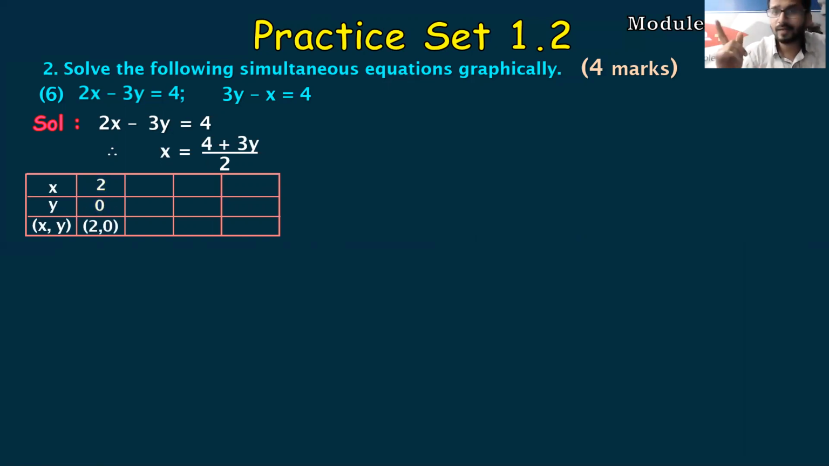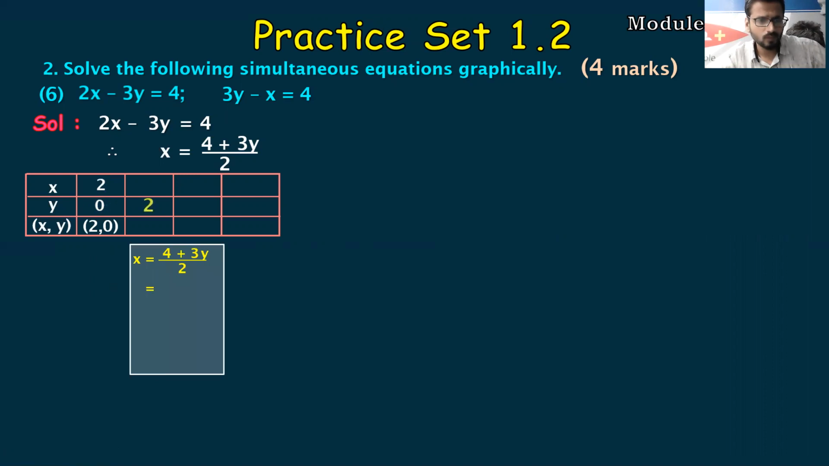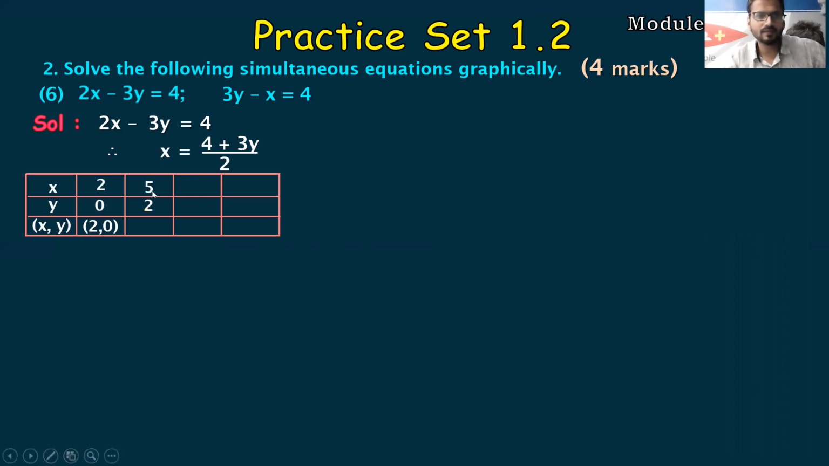Now, what should be the next value? Whatever value you have assumed plus the denominator. So assumed value plus the denominator of our equation. 0 plus 2 is 2. Do the calculation. 4 plus 3 into 2 is 6. 4 plus 6 is 10. 10 upon 2 is 5. So you'll get the answer is 5. Next step, you'll write 5 comma.